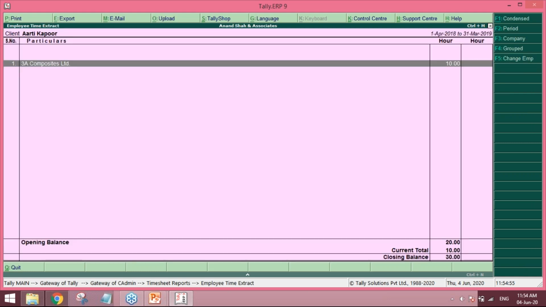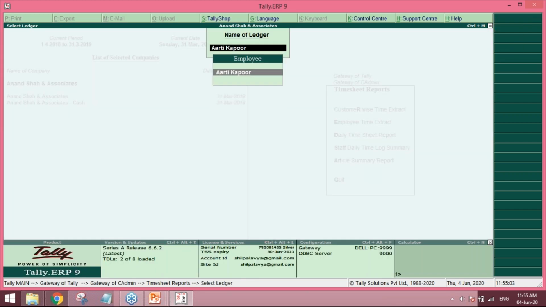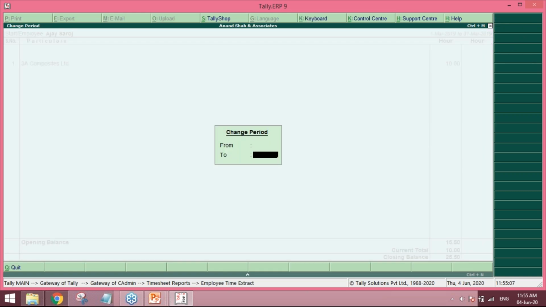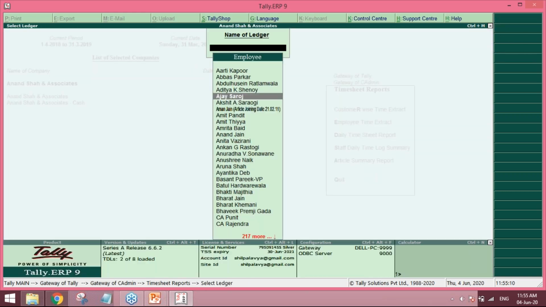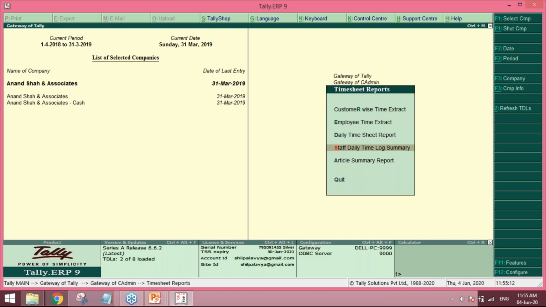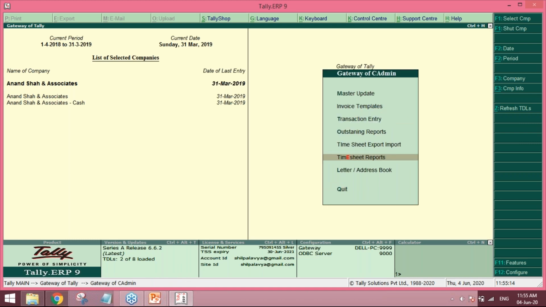So suppose I just select the report of Aarti Kapoor. So this person has spent around 10 hours for 3A Composites, or say Ajay Saroj. So similarly, you can get the totals this way. So these are the timesheet reports. You can also import it into Tally.